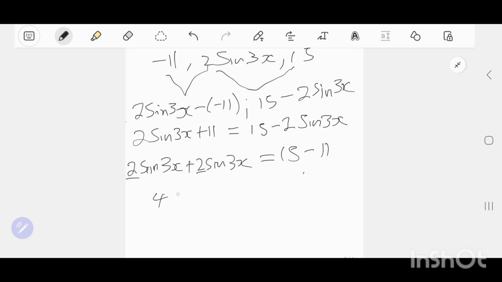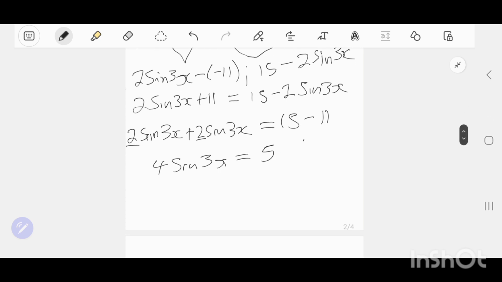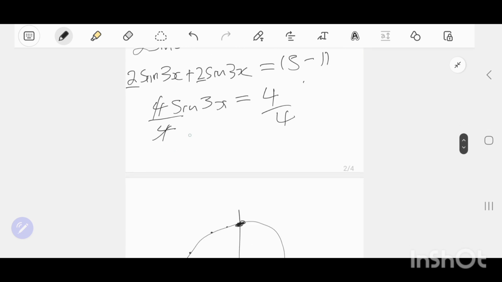So it's going to be 4 sine 3x, and it's going to be equal to, I'm making a mistake, sorry, 15 minus 11, which is 4. And then you just solve now, people. Divide by 4 on both sides, and you have sine 3x equals 1.